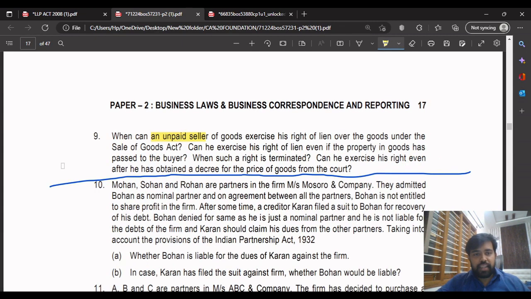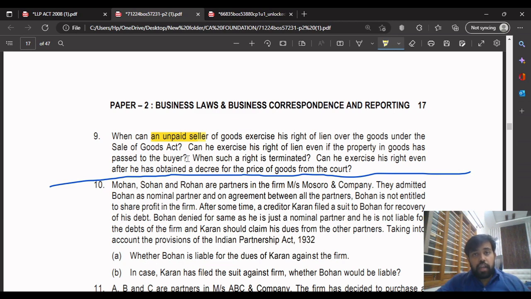Coming to question number 9. So what does it say? This question is based on the unpaid seller. Unpaid seller questions are very important. You should study it properly. Again, I am telling you, minor related questions on the unpaid seller of the goods are important. In this case, they asked the entire thing in this question for the unpaid seller.